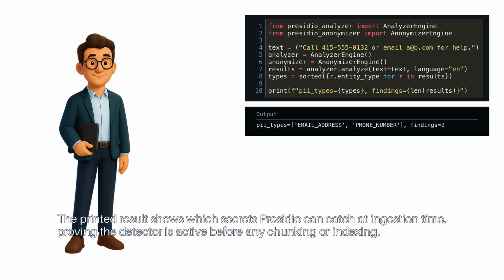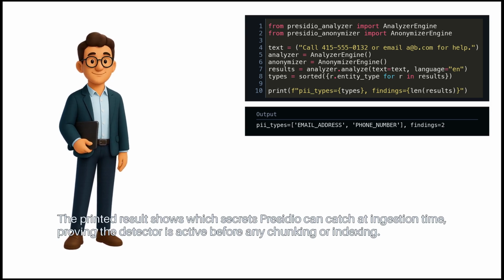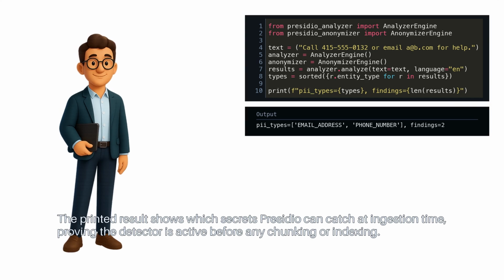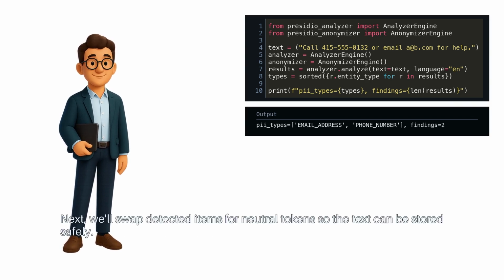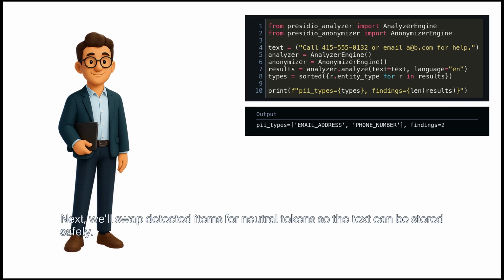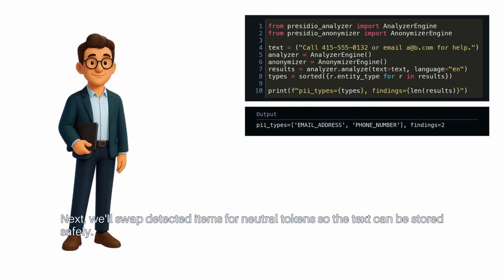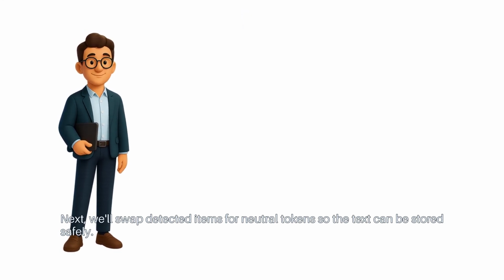The printed result shows which secrets Presidio can catch at ingestion time, proving the detector is active before any chunking or indexing. Next, we'll swap detected items for neutral tokens so the text can be stored safely.